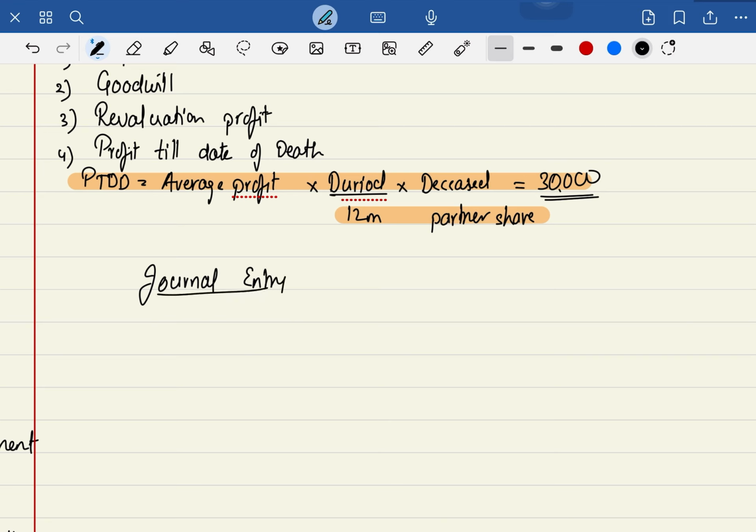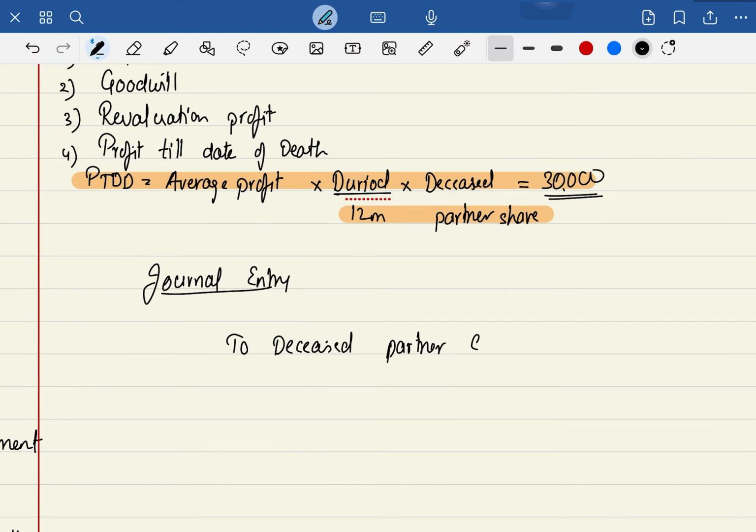Acha, the deceased partner is going to get the amount? Yes or no? So, I have to credit it to deceased partner capital account. And this is the profit they are giving. So, I am writing a profit and loss account.